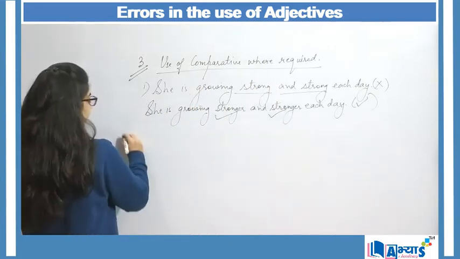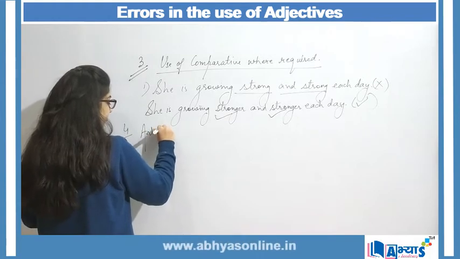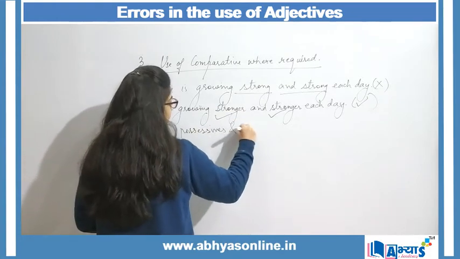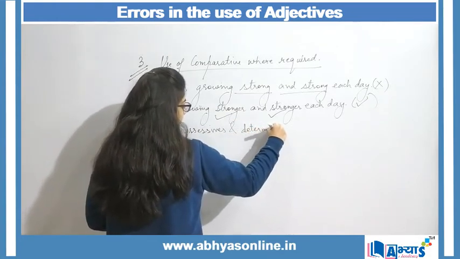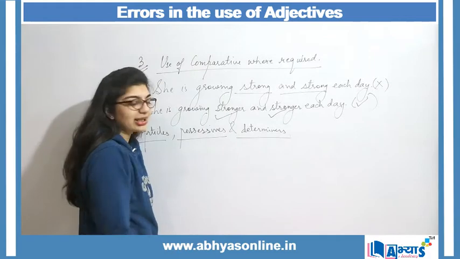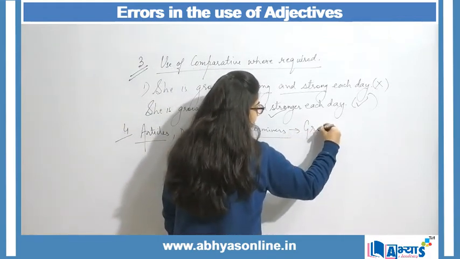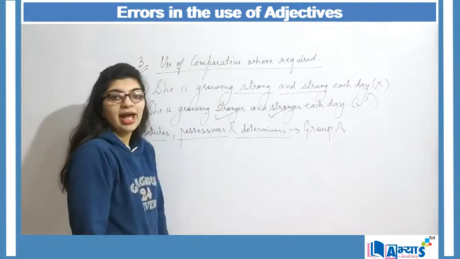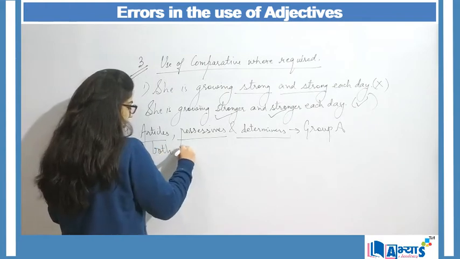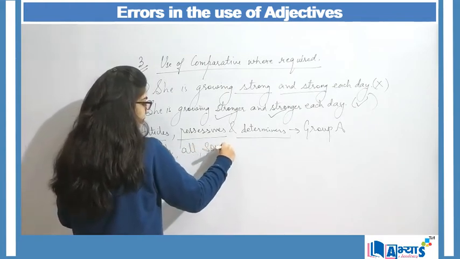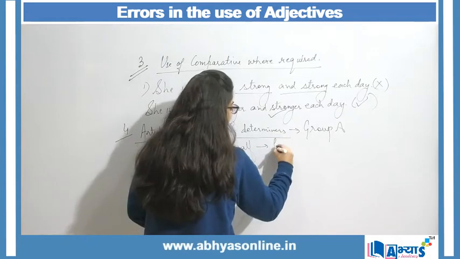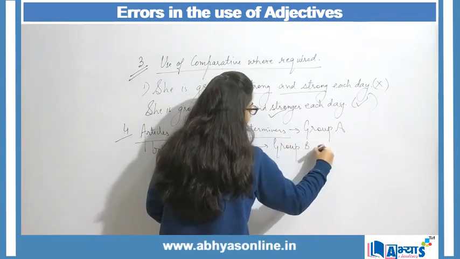Like, I am saying that articles, possessives and determiners, they are categorized as group A. And whenever we are talking about words such as both, all, some, half, when I'm talking about such words, these are referred to as group B quantifiers.